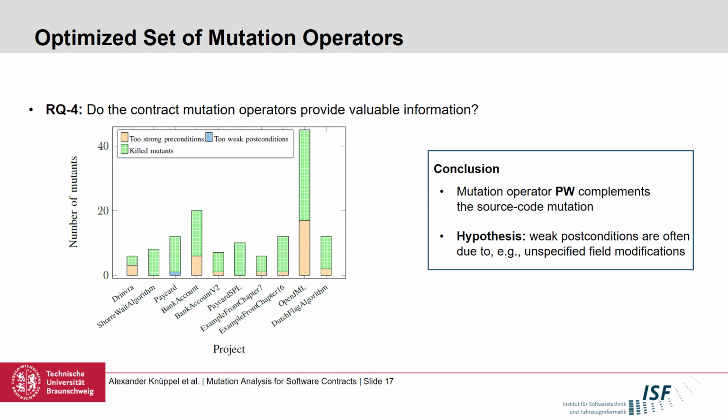In our manual analysis, we also identified that too weak postconditions were often due to missing properties or missing field modifications. And that the properties that were specified were actually adequately precise. And this is a problem with this operator here because these instances are obviously not caught by the PS operator. So all in all, weakening the precondition with our operator makes sense. Strengthening the postcondition did not make so much sense here in our evaluation.